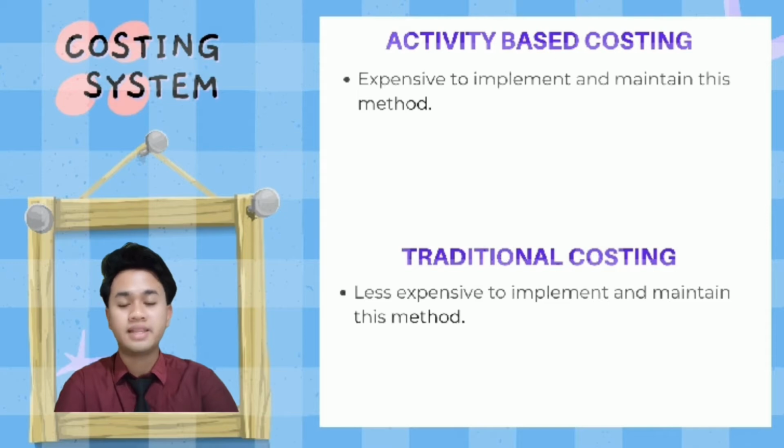Moving on to my next point, which is the costing system. In activity-based costing, it is expensive to implement and maintain this method because they must find the estimating resources needed for a charge appropriation rate, and they use many cost drivers. This is the reason why activity-based costing is more expensive than traditional costing.